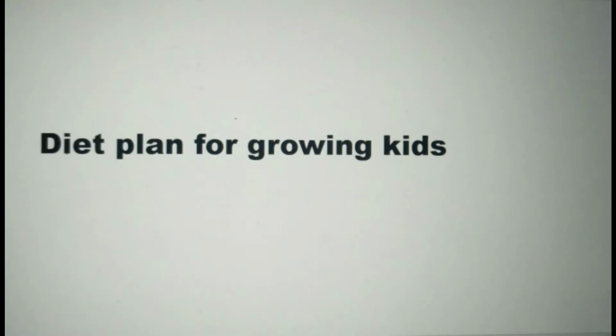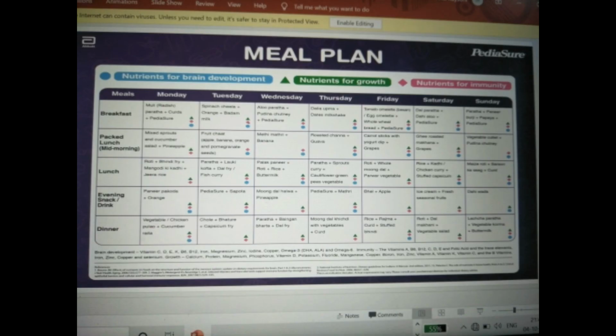A healthy diet plan is suggested for growing kids. This is actually taken from the Pediasure site, as there are lots of options available in the diet chart, so you can go through it. It has a very good balance of food items written for each day. So you can definitely explore the others also, and you can see this also.